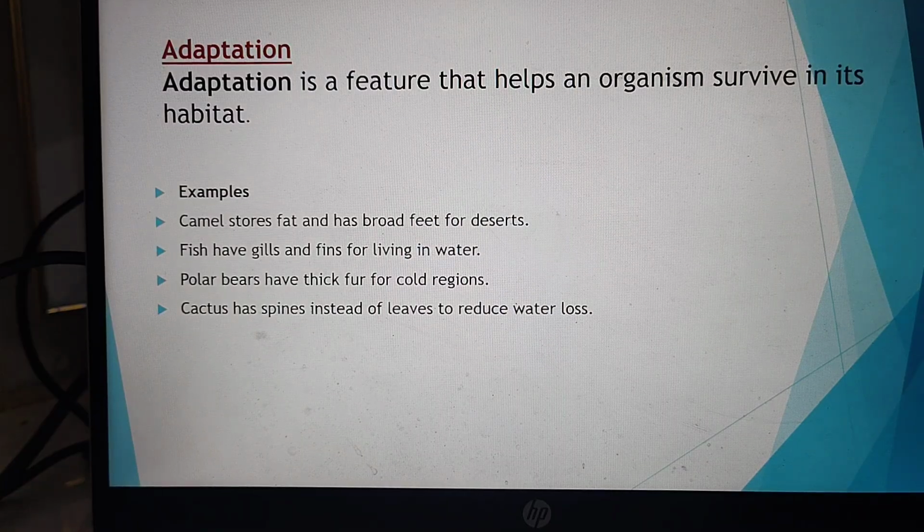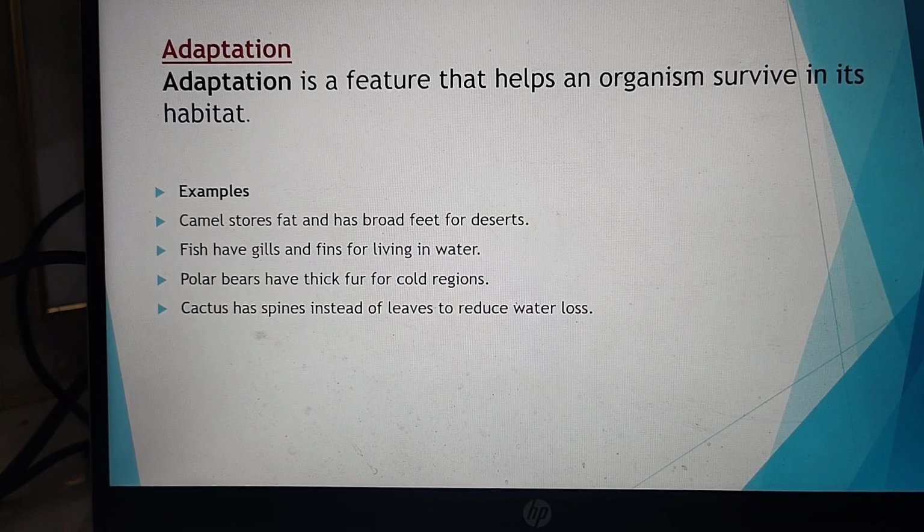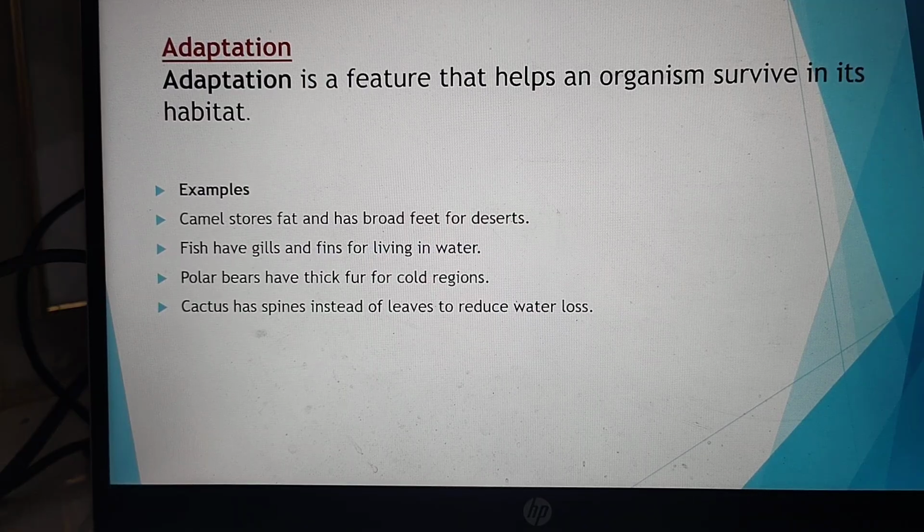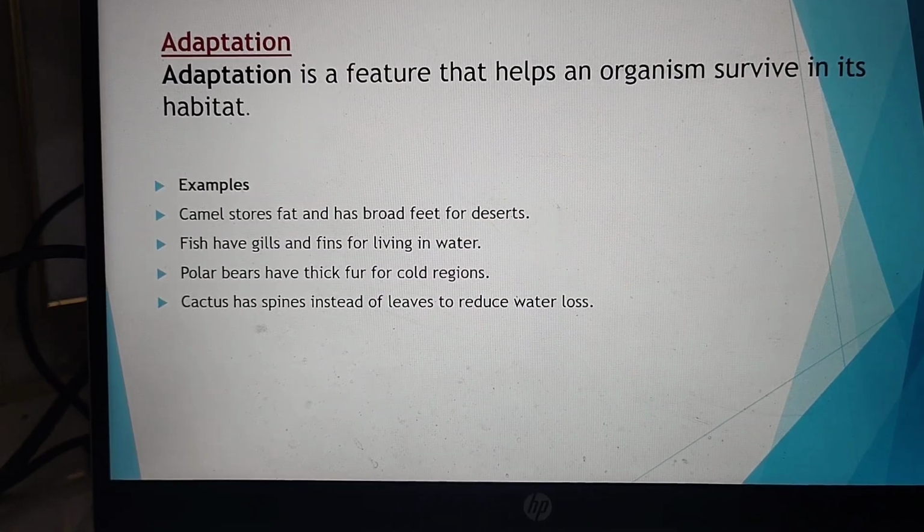For example, a camel stores fat and has broad feet for deserts. Fish have a special type of gills and fins so that they can live in the water. A polar bear has thick fur for the cold. A cactus has spines instead of leaves to reduce water loss. That is why they are all adapted to their environment perfectly.